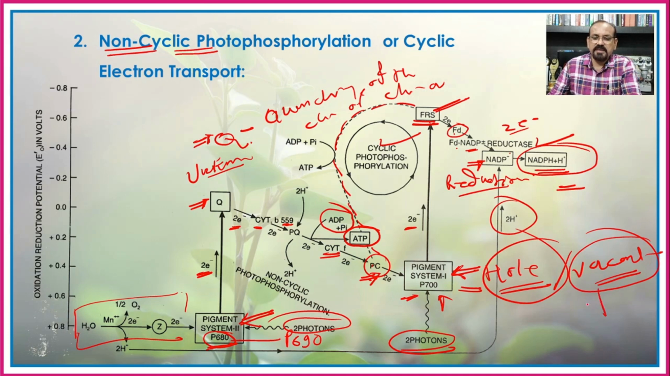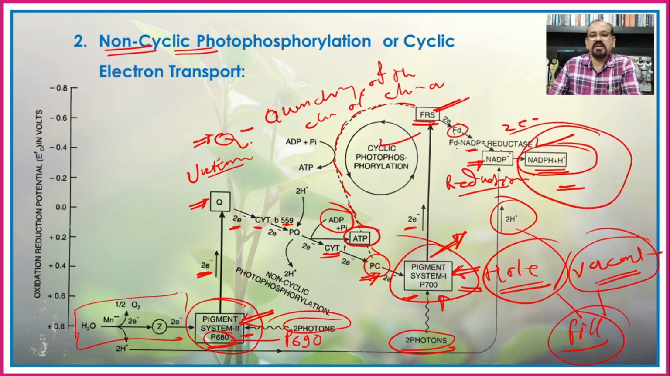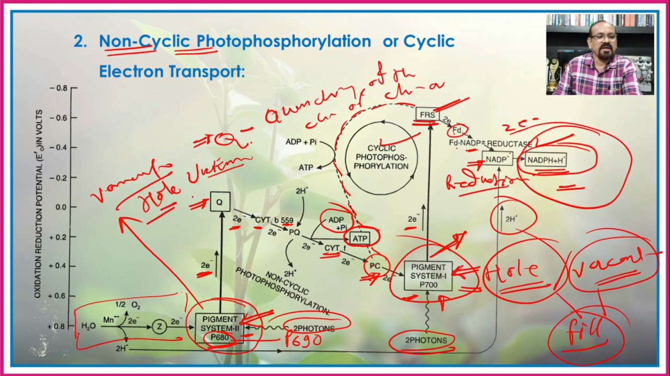So that vacant space or the hole is filled with the electron which is expelled or emitted from the pigment system 2. And hence we can say that the electron which is emitted from the pigment system 2 is used for the pigment system 1, and the electron which is emitted from the pigment system 1 is used for the formation of the NADPH2. So again we can say that here there is a formation of the vacant space or the hole at the pigment system 2, as its electron is donated to the pigment system 1, that is P of 700.